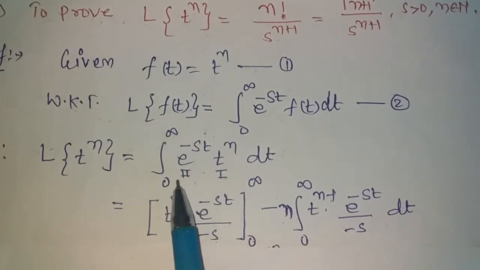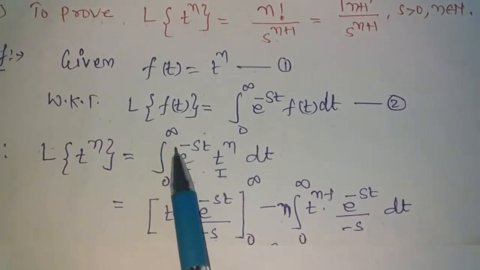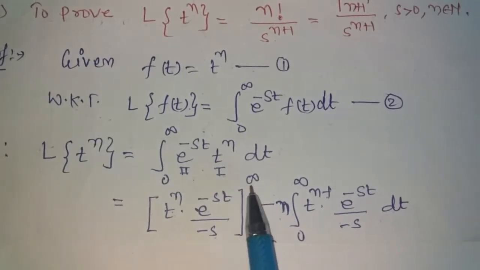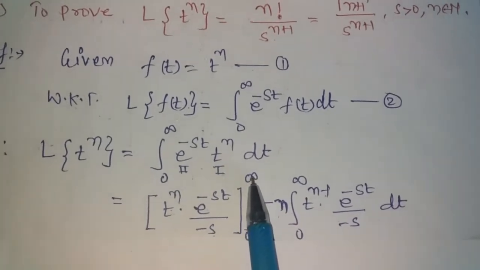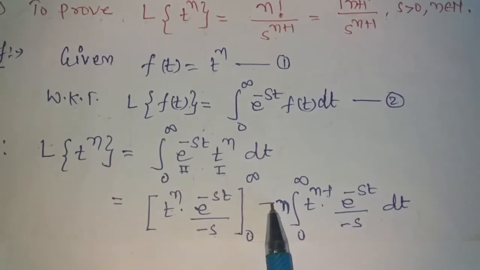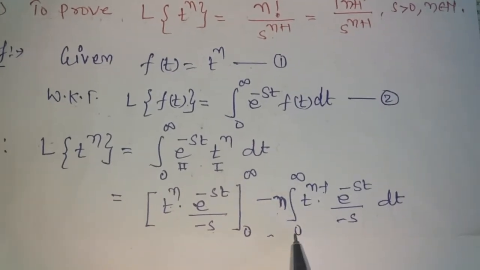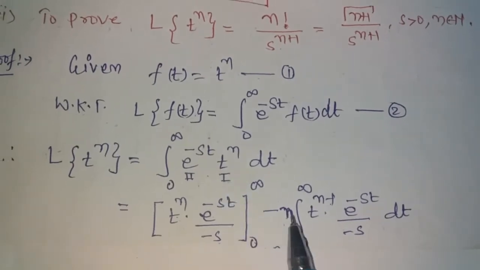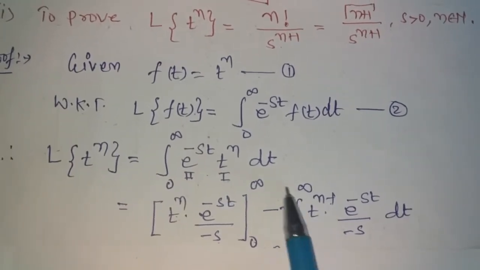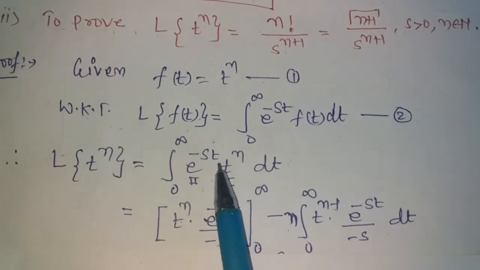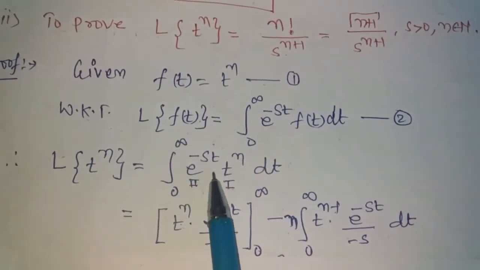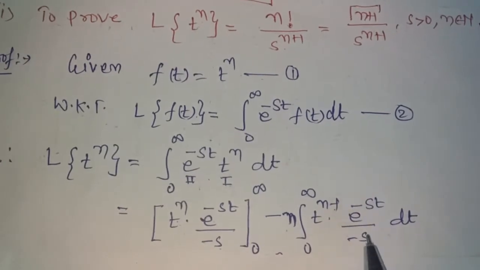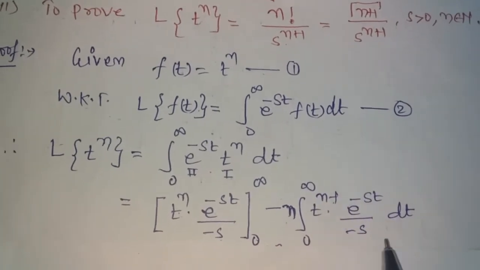So the integration of e power minus st is e raised to minus st by minus s, limit 0 to infinity, minus the integral of the differential of first. The differential of t power n is n into t raised to n minus 1, into the integral of second, e raised to minus st by minus s, dt.